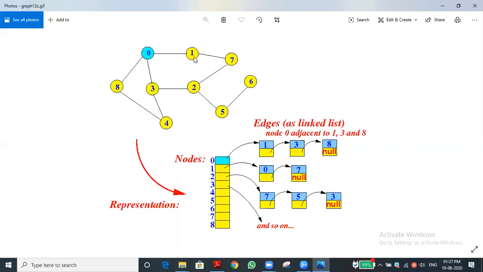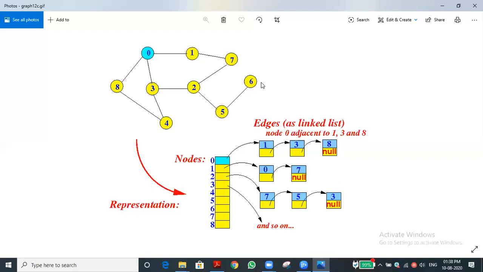Then, for example, 1 is connected with which ones? 0 and 7, sir. Very good. 7 is connected with 1 and 2. 4 is connected with 8 and 3, likewise. 6 is connected with 5 only, sir.